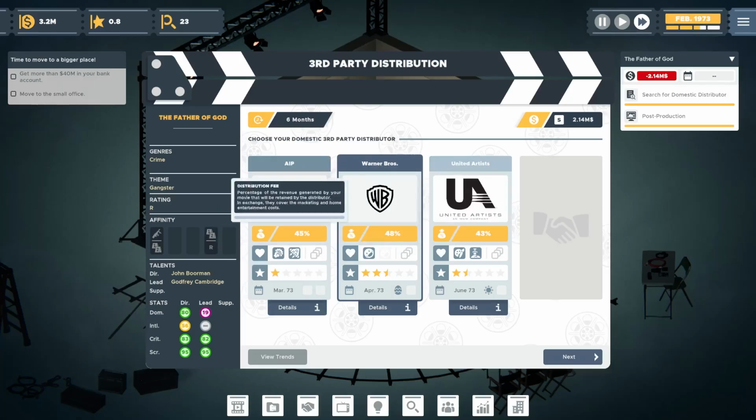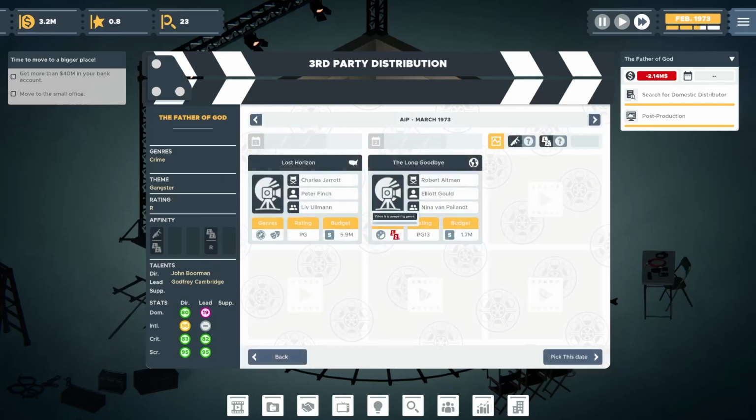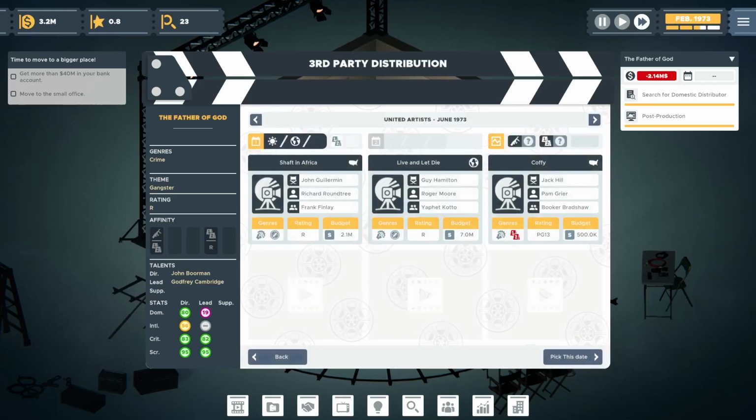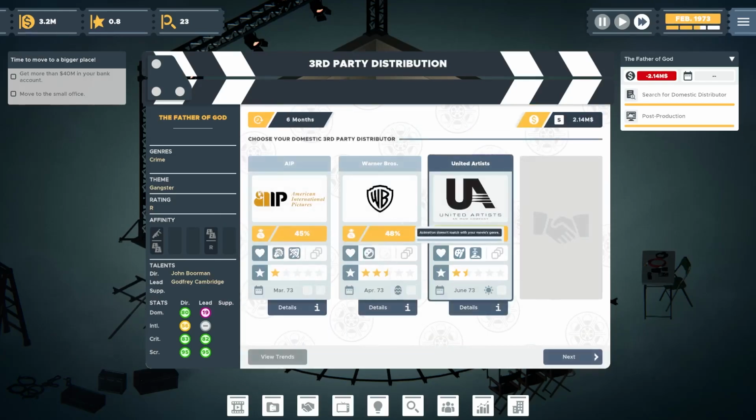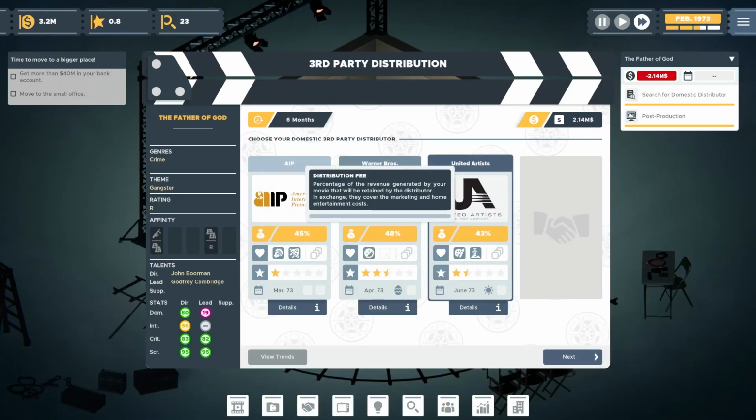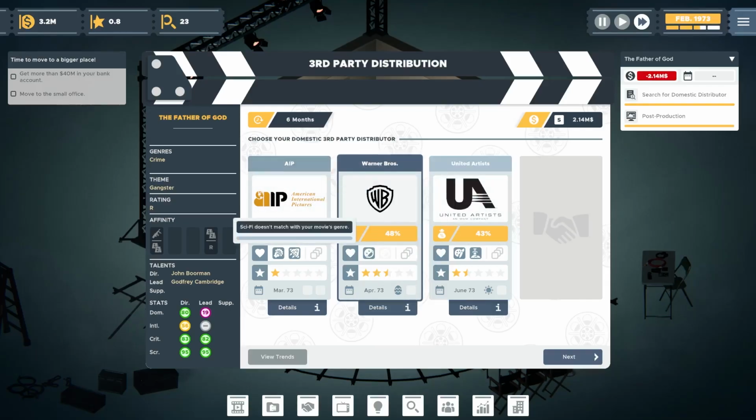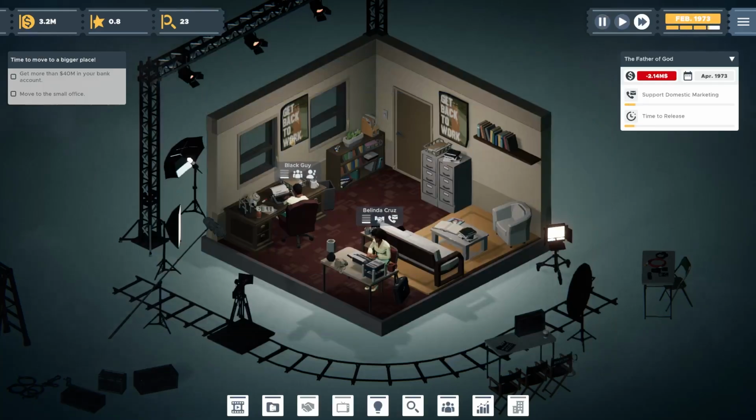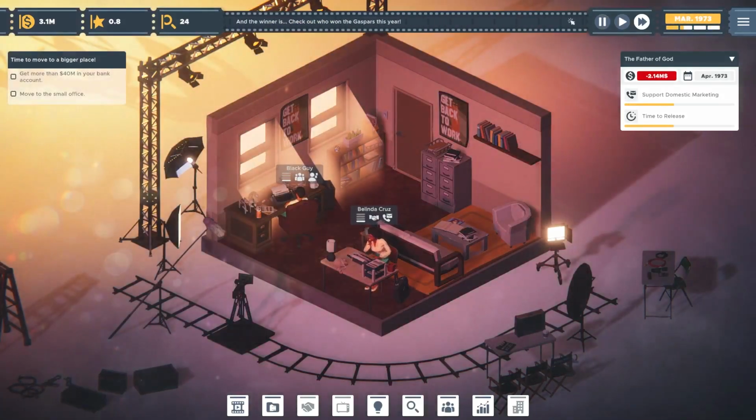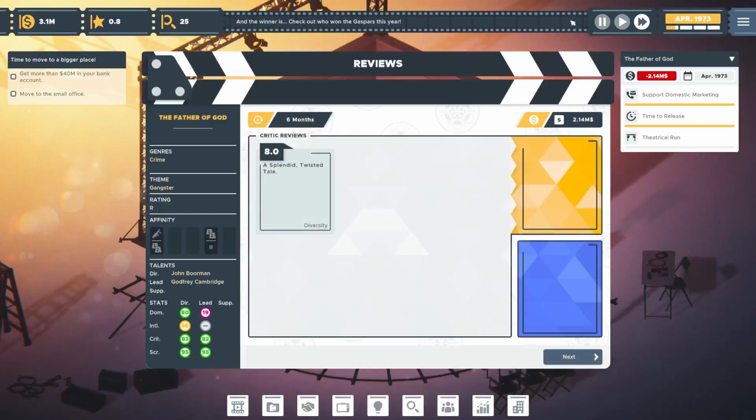AIP, no real benefits there. It's only 1 star, and they have another crime movie. And we have United Artists, also has another crime movie. Again, other releases, and it has summer, but this has that. It's a little bit more, it's the highest split of all of them, but I think it has the highest probability of making us a profit. So let's roll with Warner Brothers. Let's roll with the WB, huh? And let's see what happens.